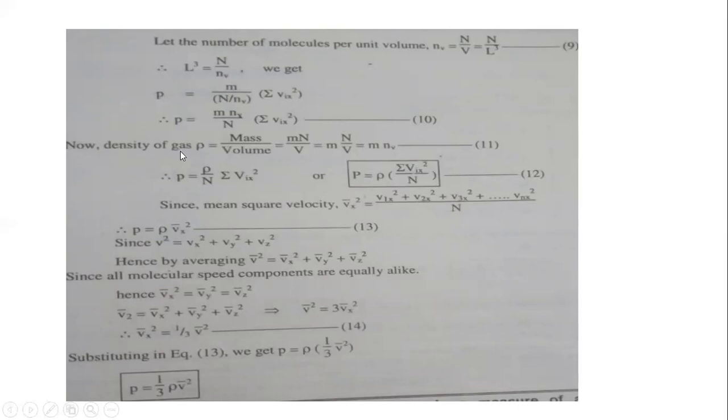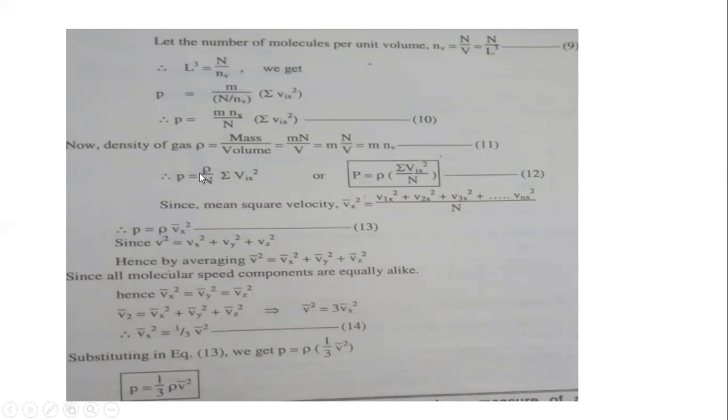Now, the density formula. You know that the formula of density is mass per unit volume. The value of mass is m times N, the number of molecules times the mass of a molecule, over V: mN over V. N over V is equal to n_V. We already derived it, so in place of this we can write m and n_V. In place of N over V we use n_V, and it becomes your equation number 11.